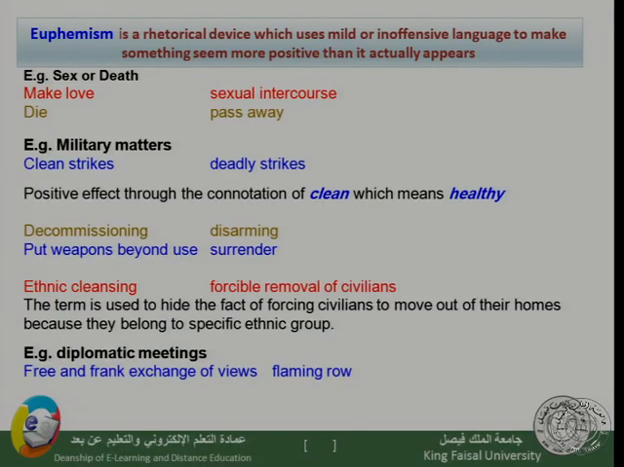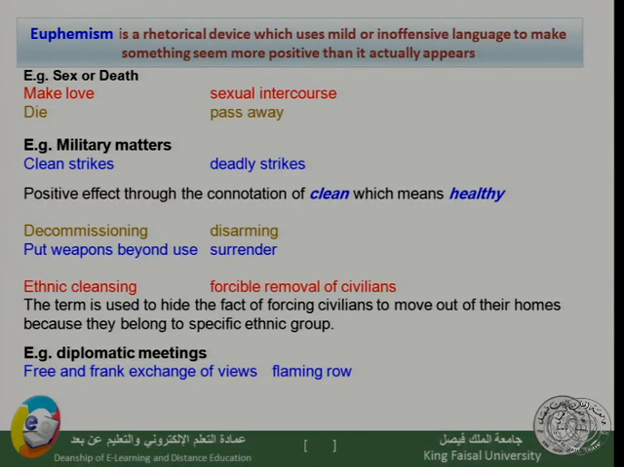For example, the term ethnic cleansing would refer to removing people out of their country, but this removal is made by force, so forcing them to leave the country. So instead of saying forcible removal of civilians from their countries, they would say ethnic cleansing. This term is used to hide the fact of forcing civilians to move out of their homes because they belong to a specific ethnic group.